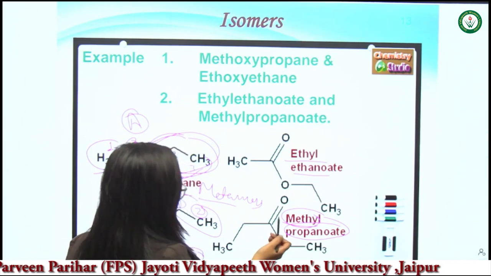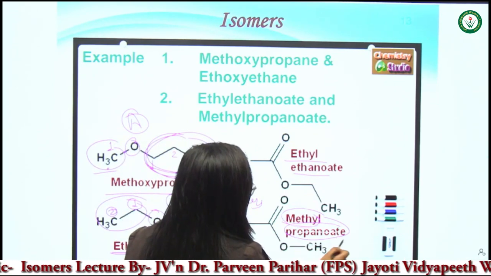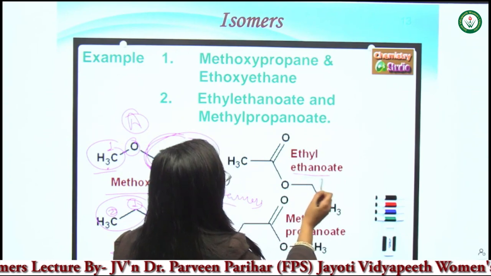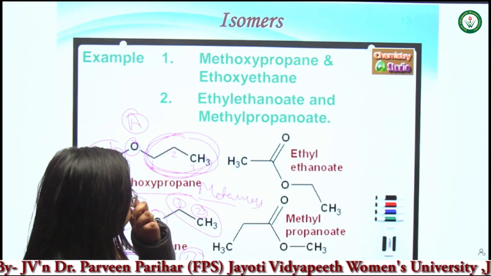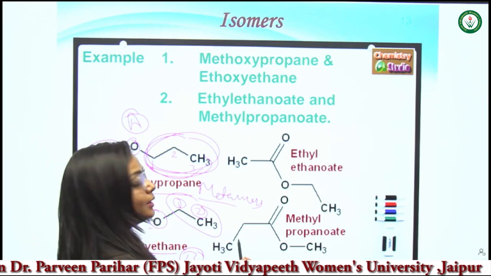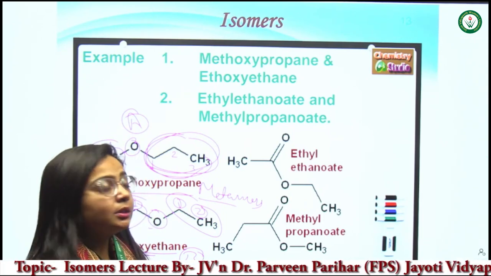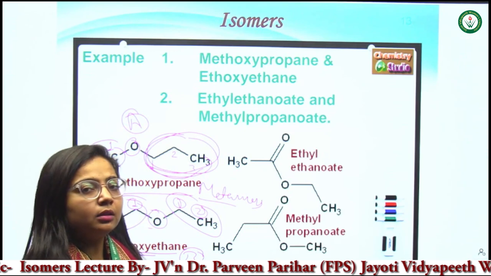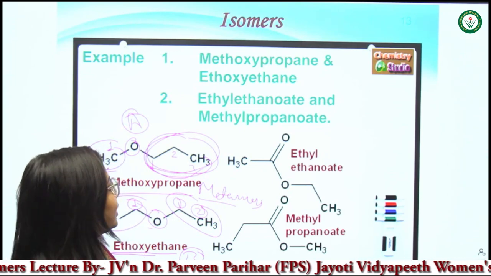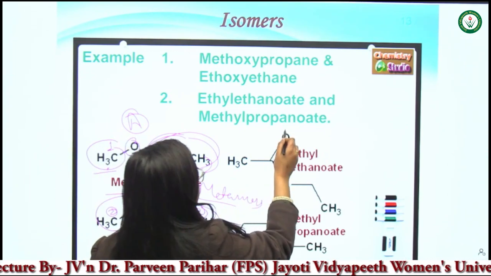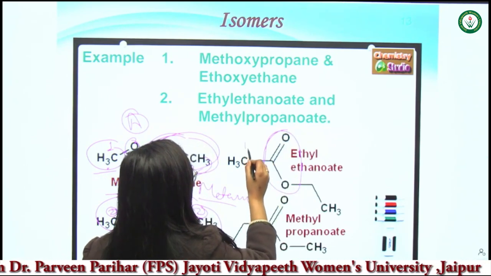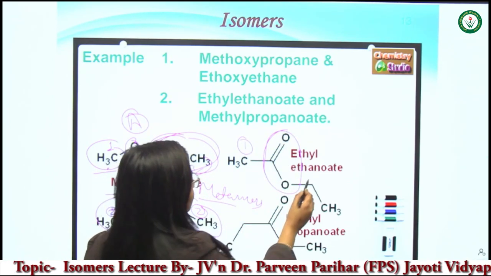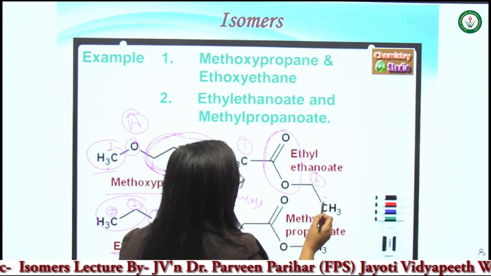So let's see how these are considered metamers. In this type of isomerism, we look at the length of the carbon chain. Along this functional group, on one side there is only one carbon and on the other side two carbons are present.